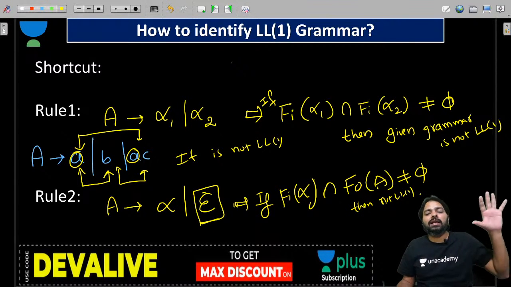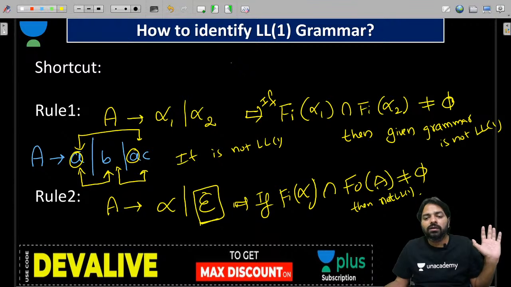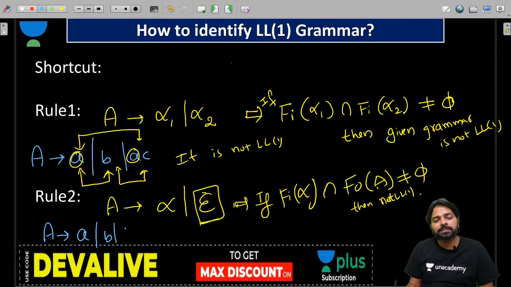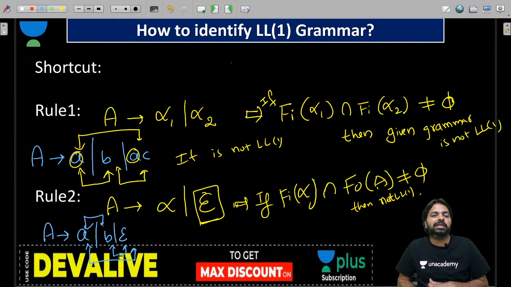If you want to say LL1, you have to be very careful. Suppose you have A or B or epsilon, these two are clearly empty, but this one is difficult because one of the combinations depends on the follow set. First of A intersection follow of capital A, first of small b intersection follow of capital A. So you have to check all of them to say LL1. Let's apply this algorithm slowly to understand.